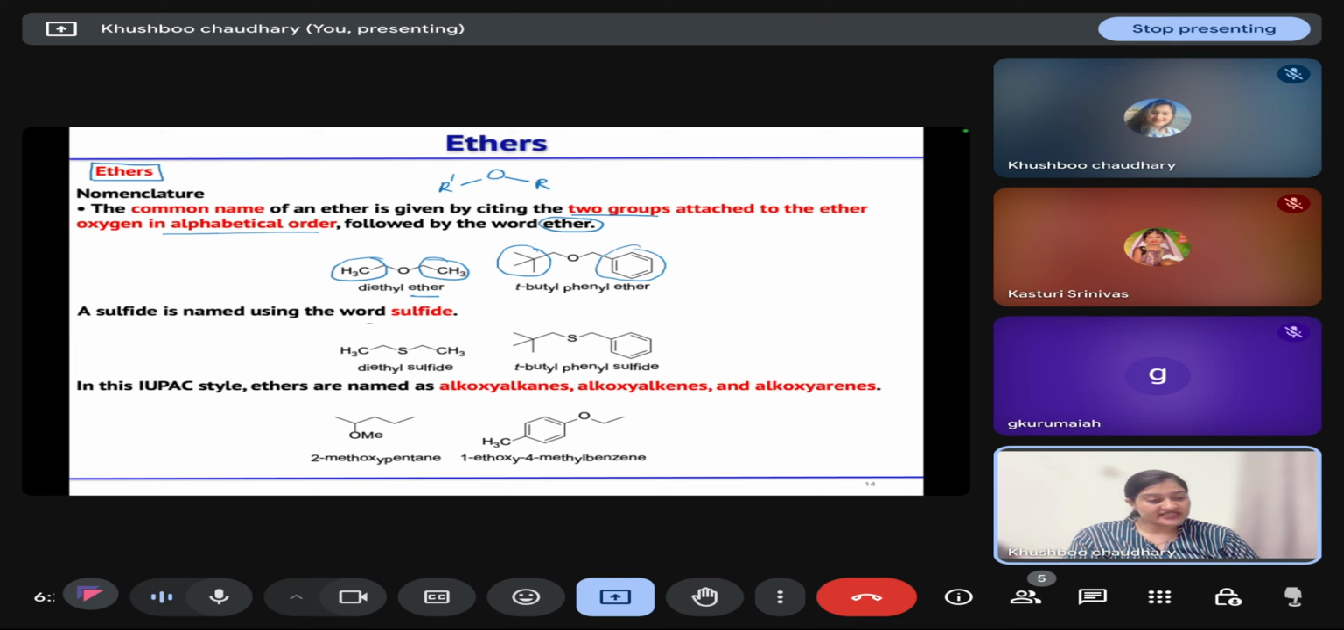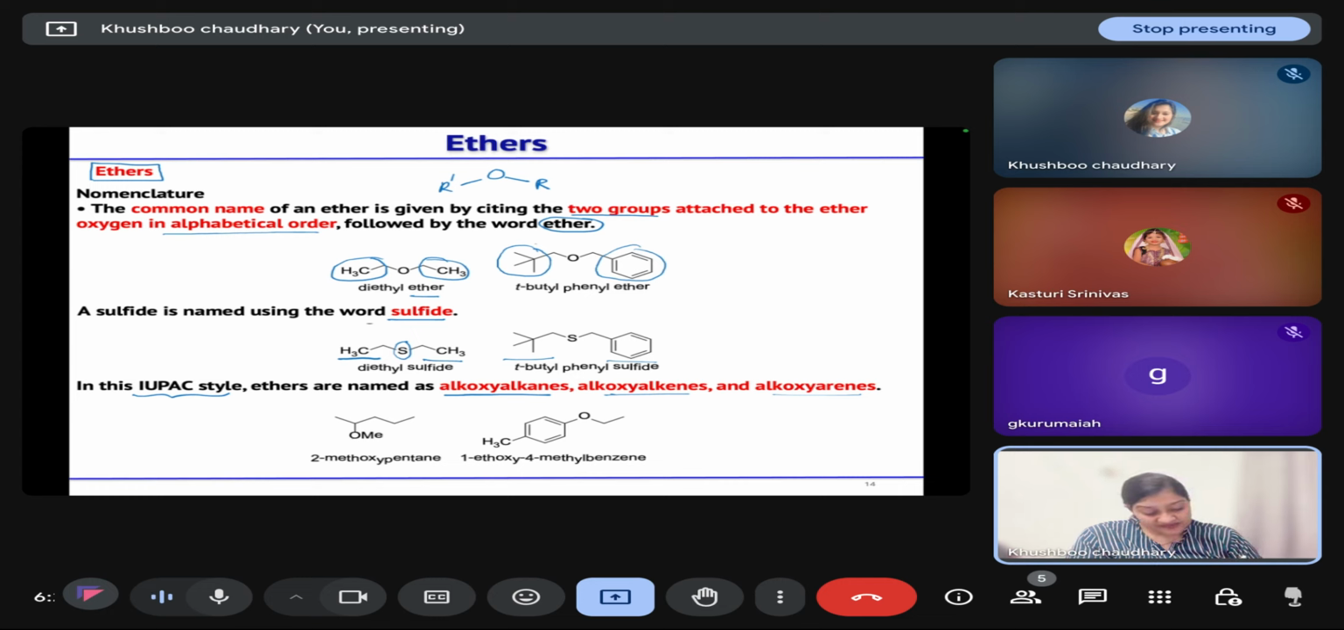Then, instead of oxygen, if we have sulfur, then we will use the word sulfide here. So this is diethyl sulfide and this is tert-butyl phenyl sulfide. For writing the IUPAC name of ethers, we will use alkoxyalkanes, alkoxyalkenes, or alkoxyarenes based on the substituent that is attached to the oxygen. For example, we have to write the names in alphabetical order.